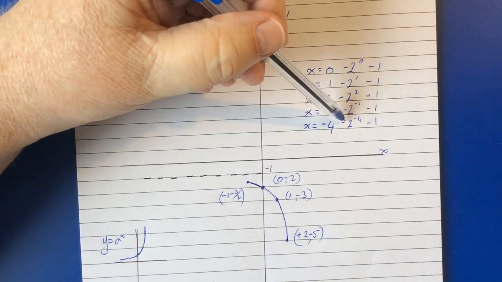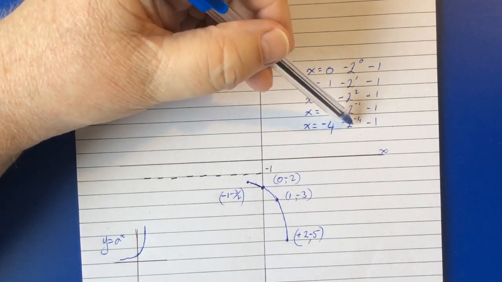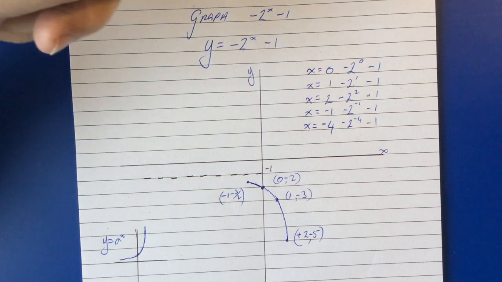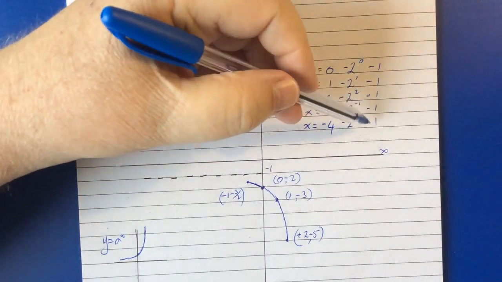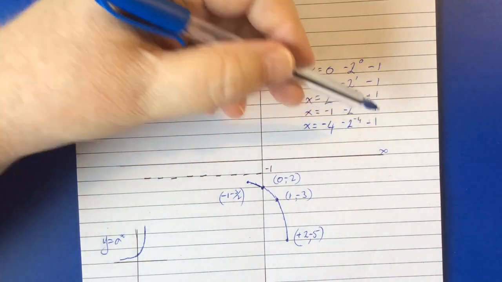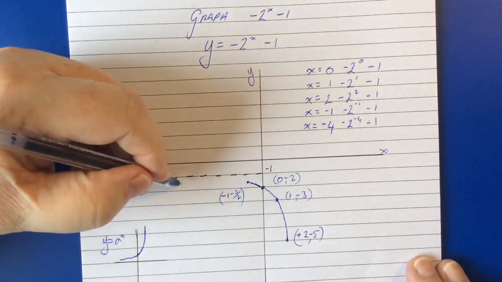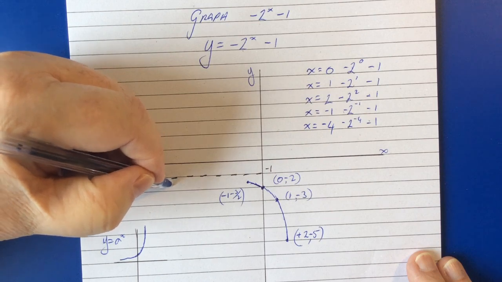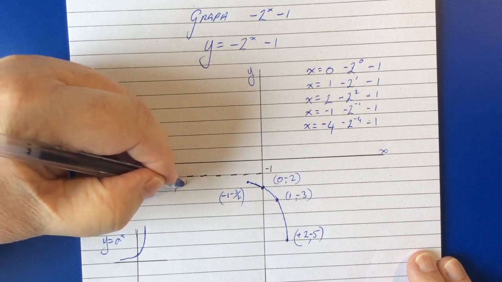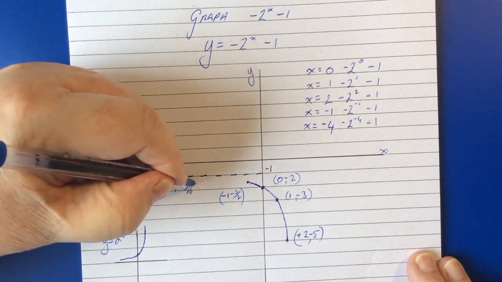Okay. 2 to the power of negative 4 is 1 over 16. Make that negative. So that is negative 1 over 16. Subtract 1. That is negative 17 over 16. So negative 4, negative 17 on 16.